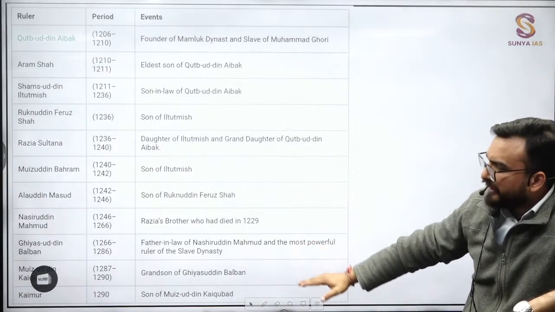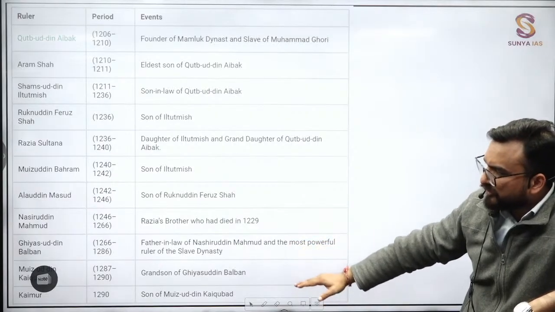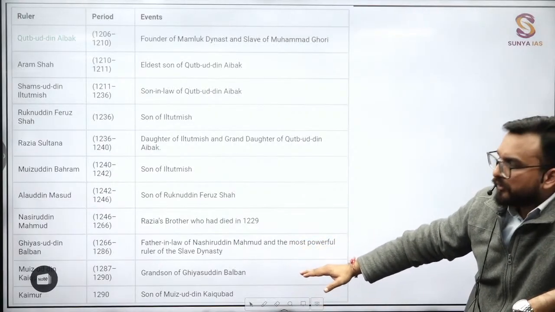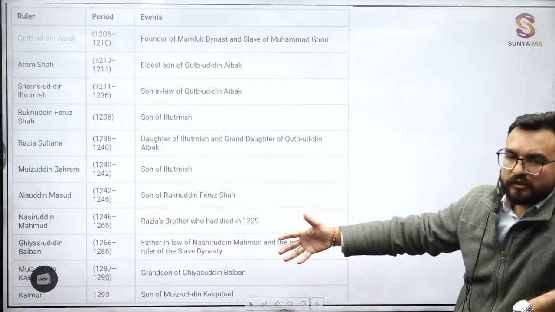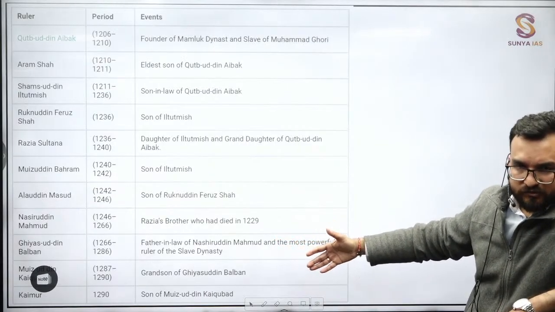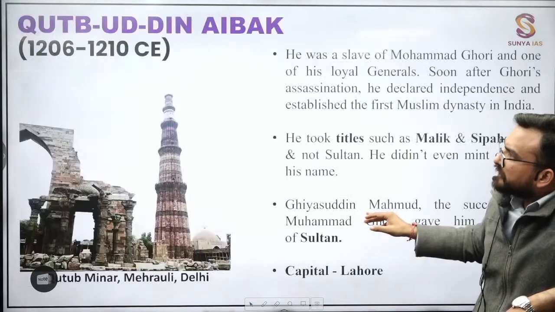After that, there will again be chaos after the death of Balban. The last rulers will be Kaimur and Kaikobad, not important. But they were then replaced by the Khiljis.